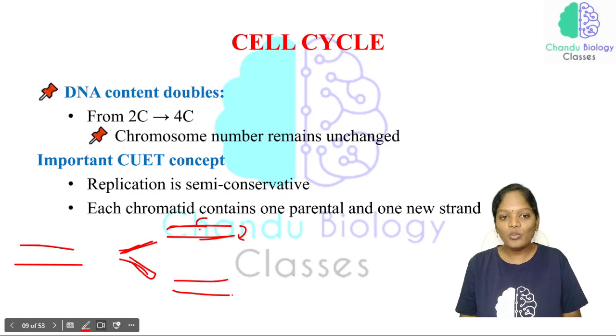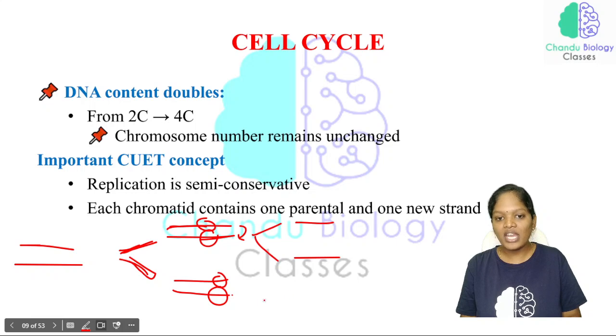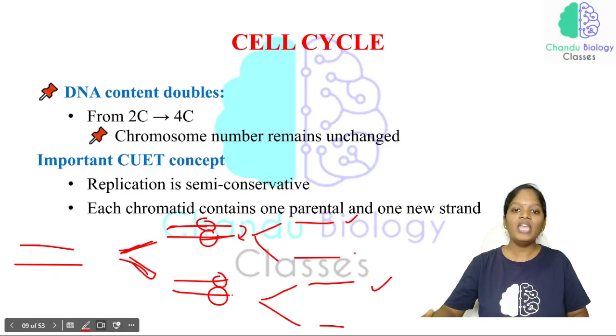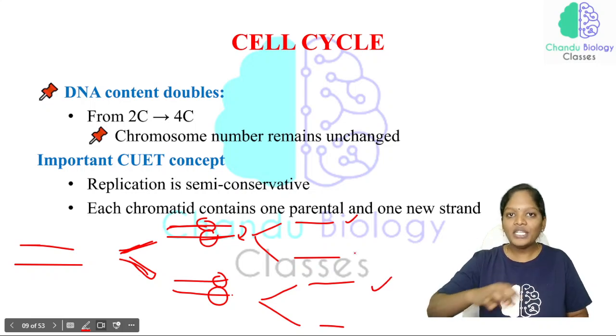Now we have one parent DNA strand and one newly formed strand, and also here one parent and one newly formed. Again this double-stranded DNA is divided into single strands. Here also we have a parent strand. So whatever the generation, our parent strand will continue to exist.